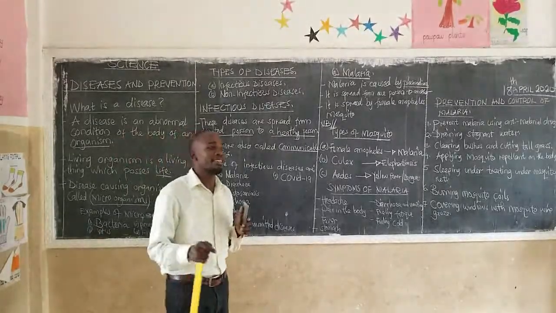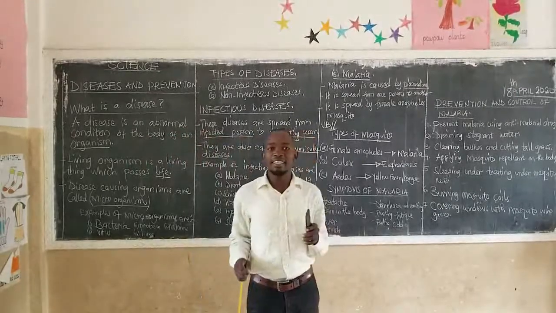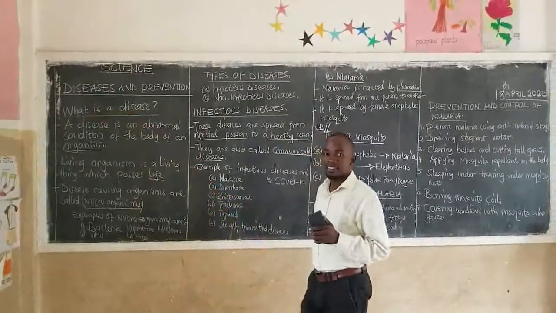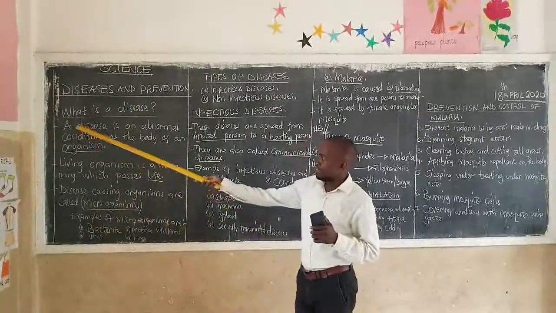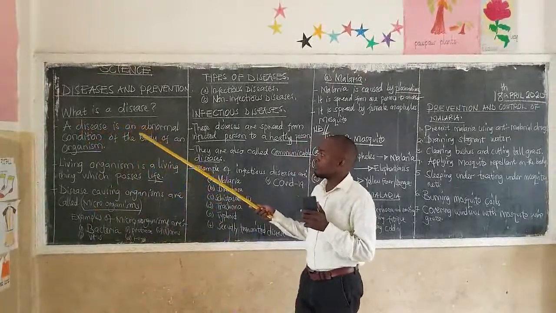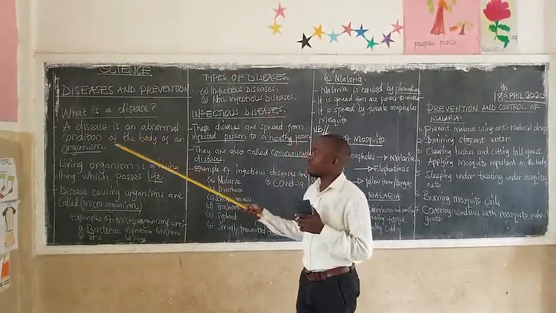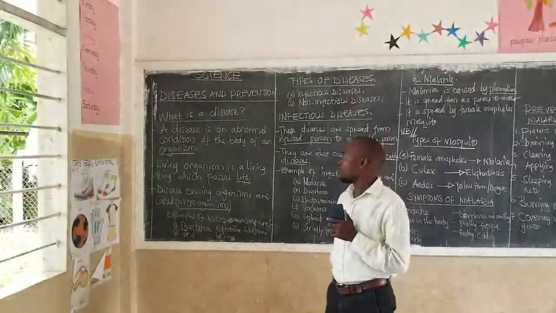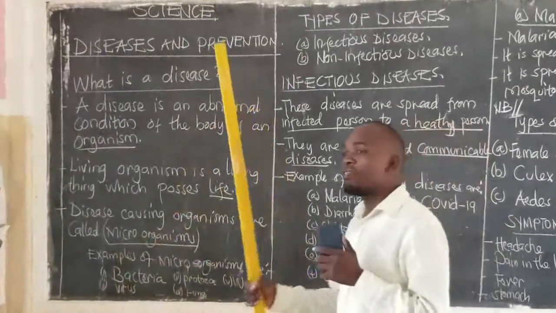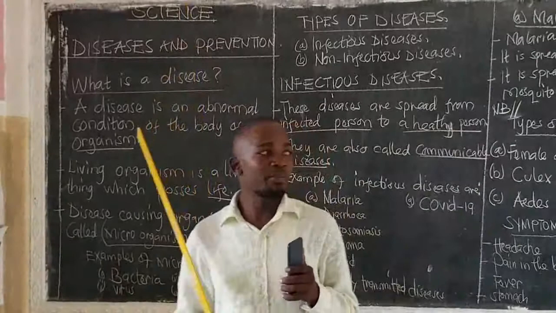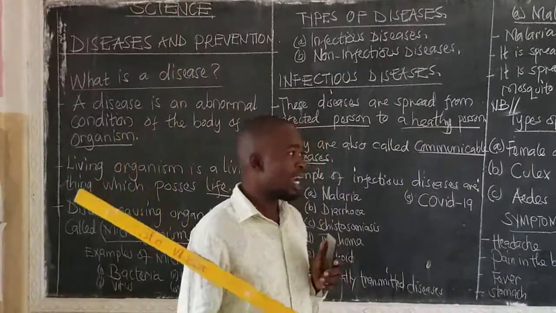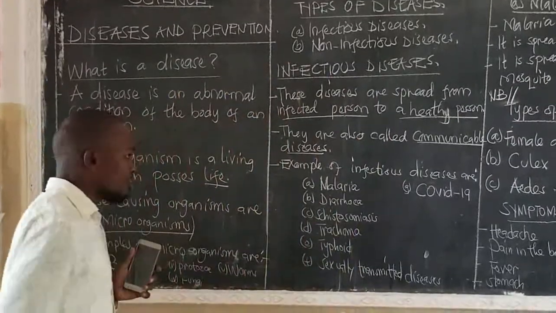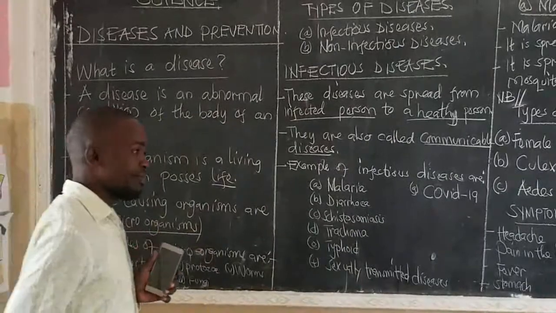What is a disease? The question is above here. What is a disease? The answer is, a disease is an abnormal condition of the body of an organism. What is an organism? An organism is any living thing, any living thing that possesses life. An organism possessing life is therefore called a living organism.